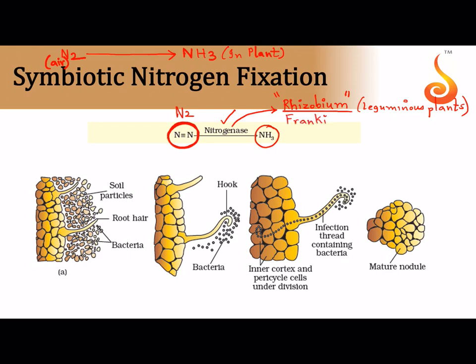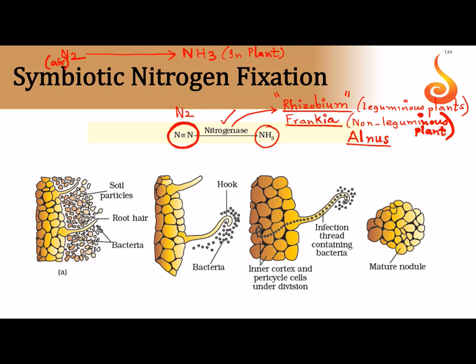There is one more bacteria which can do this job of converting the atmospheric nitrogen into ammonia and making it available to the plant, and this job is done by a bacteria called Frankia, which is seen in non-leguminous plants. Now an example for a non-leguminous plant, if you remember or if you go through your NCERT, you will see that there is mention of a plant called Alnus. Alnus is an example for a non-leguminous plant where you can see Frankia which fixes nitrogen for the plant.